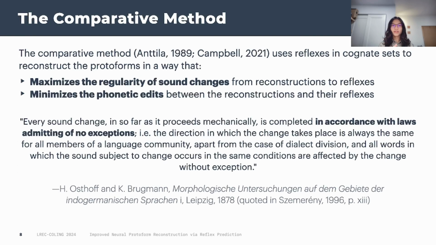After gathering many cognate sets, historical linguists use this method called the comparative method to reconstruct protoforms. At its core, there's this assumption that historical sound changes are largely regular and that most reflexes can be derived deterministically from the protoform via a series of sound changes. So for the reconstructions we come up with, we would want these sound changes to be as regular as possible. At the same time, we want plausible protoforms that don't deviate too much from the reflexes.